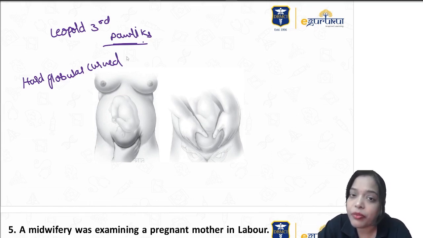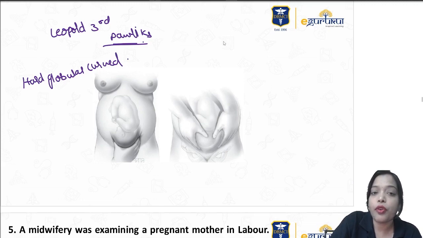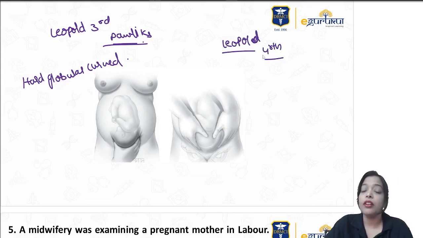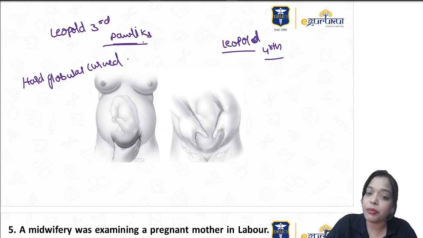Now to confirm whether the presenting part is engaged or not engaged, you go for the fourth Leopold maneuver. The fourth Leopold maneuver tells you whether the presenting part is engaged or not engaged. If your hands are converging, then the presenting part is not engaged.